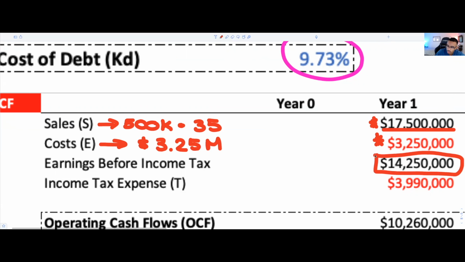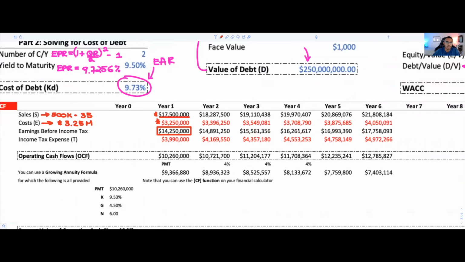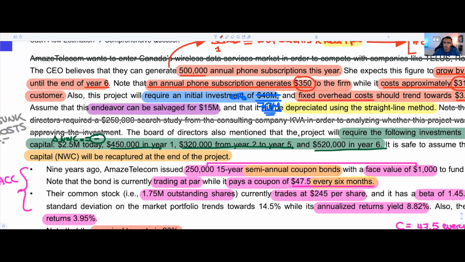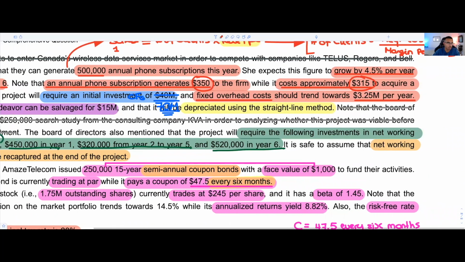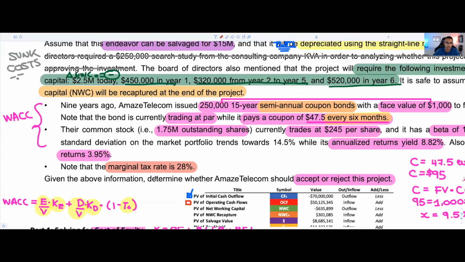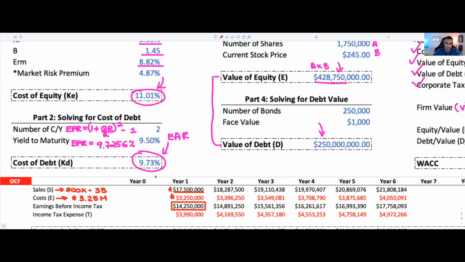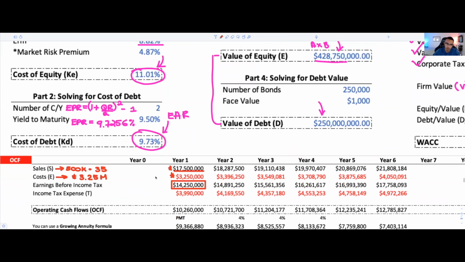The reason why EBIT is important is because our EBIT is what we're going to have before we actually look at our taxes, right? Our taxes in this case, we know our tax rate's what, 28%. Let me zoom out and go see. It is 28%, and I'll make sure that our numbers are correct so that it works. Now there should be a small adjustment here. This should be fixed costs, and fixed costs don't change. So this should be $3.25 million all around. So I'm going to just go ahead and change that real quick.